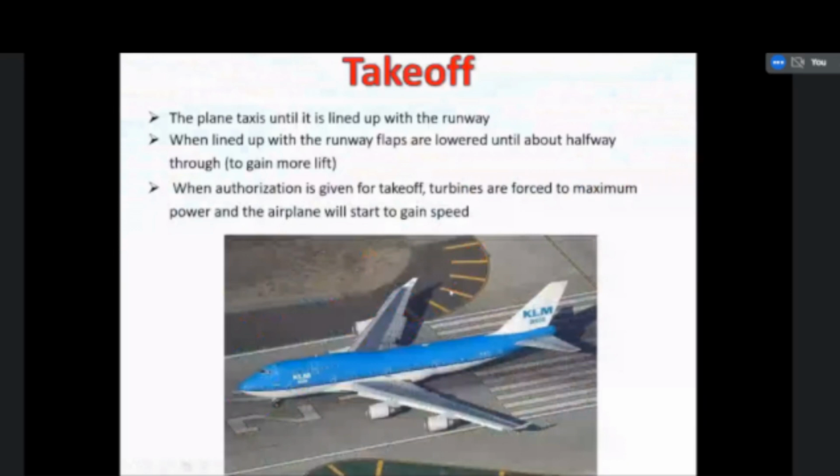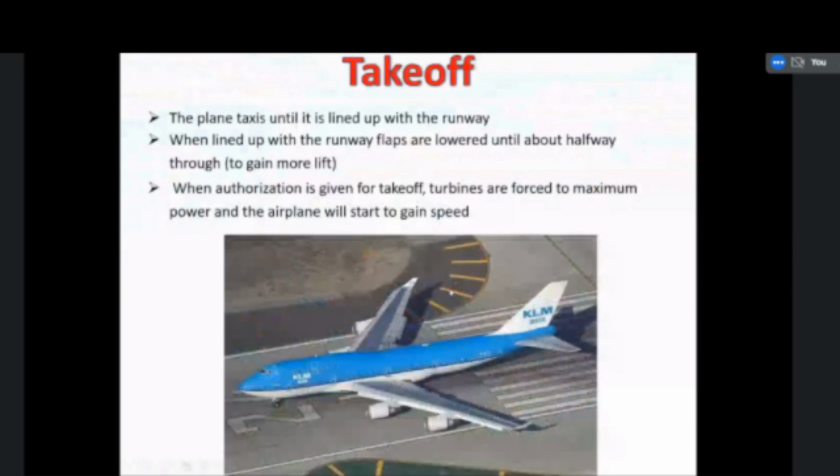So the high pressure air will push the wings in the upward direction, so the aircraft will take off. As the plane gains speed, the wings will start to produce more and more lift. After some time, the pilot will rotate the plane by using the elevators. As I told earlier, the elevator will provide the upward movement of the aircraft.